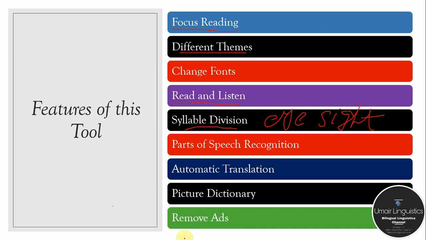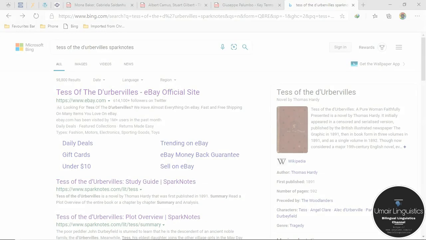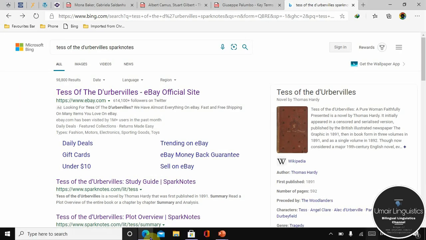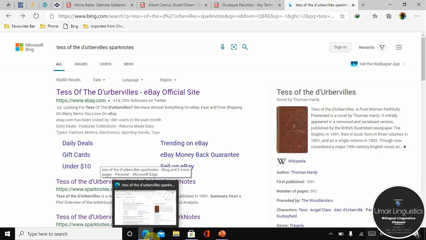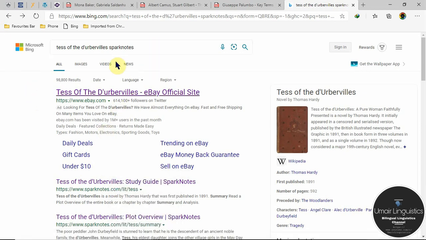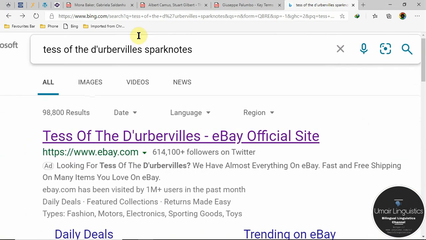So the first thing about this tool is that it works in the Microsoft Edge browser, which is available in the Windows system, and you can download it as well. All right, so now in this Microsoft Edge browser, I have searched this term, Tess of the D'Urbervilles SparkNotes.